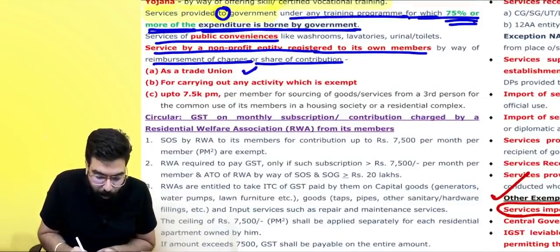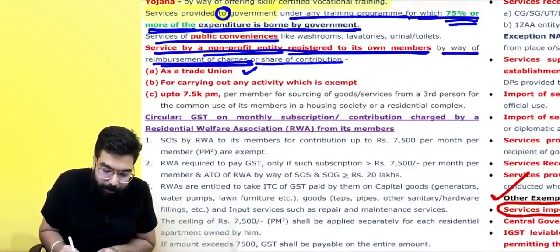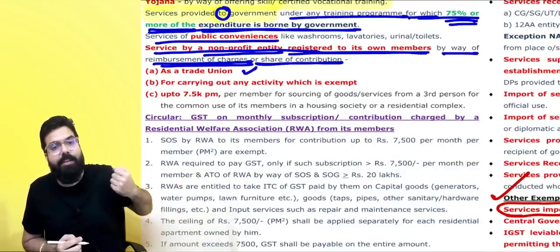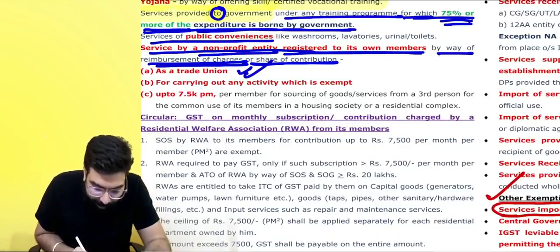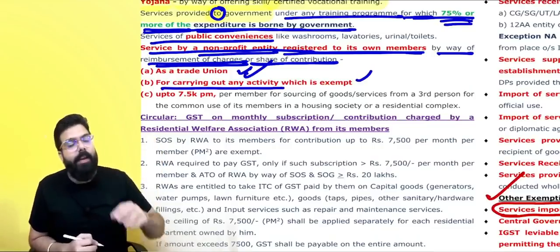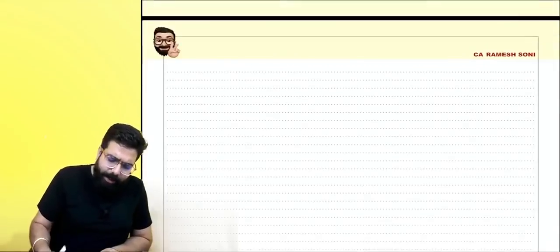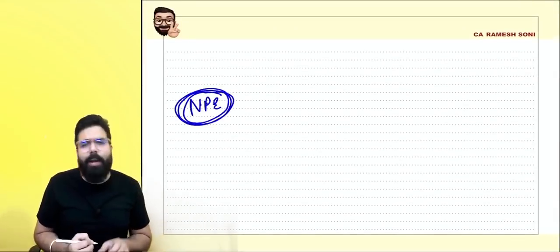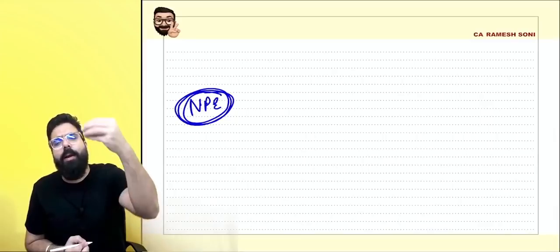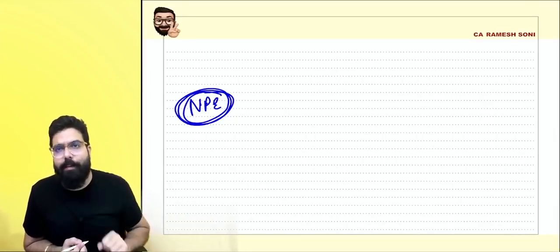Services provided by a non-profit entity registered to its own members by way of reimbursement of charges or share of contribution, as a trade union, if they are providing the service, or for carrying out an activity which is exempt. There is a non-profit entity, and it is doing conservation of forest, supposedly. Conservation of watershed etc. is exempted from GST.